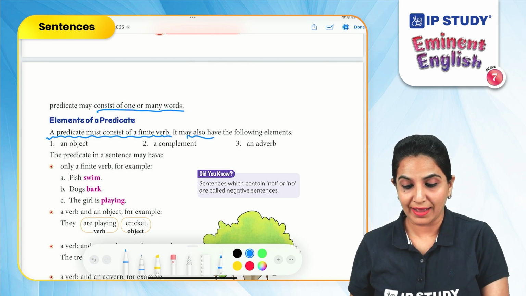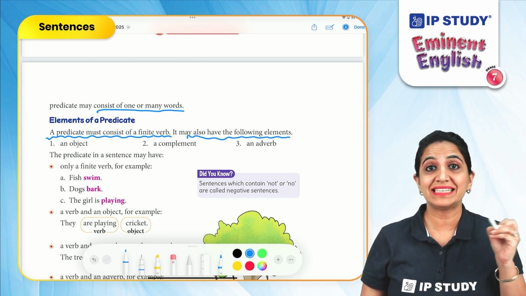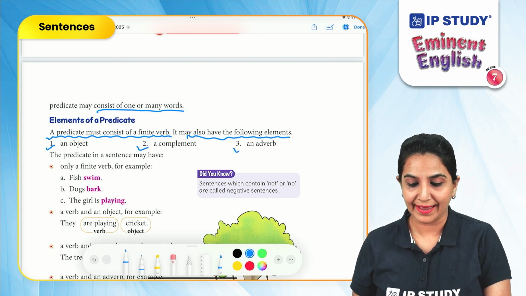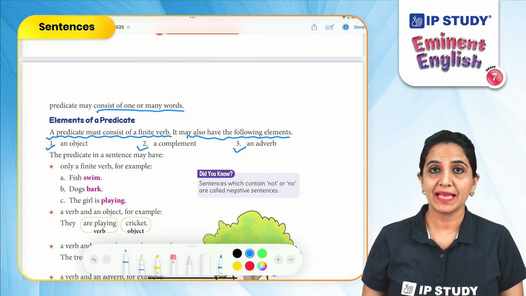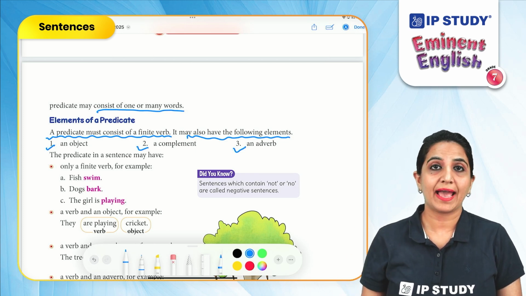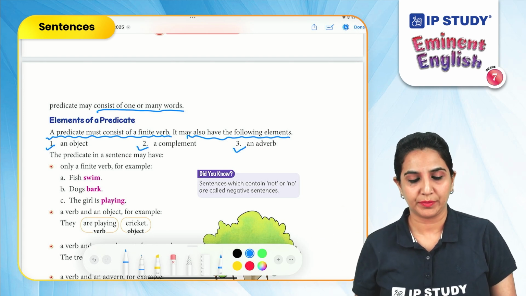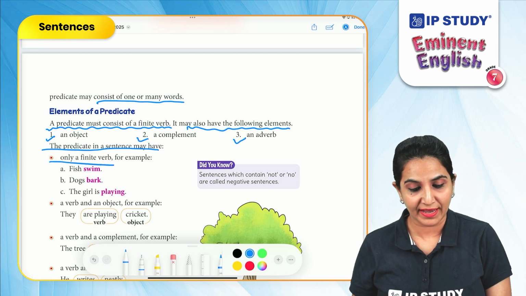It may also have the following elements along with the finite verb. And what are these elements? An object, a complement, and an adverb. So, predicate will always have a finite verb and it may also have an object or a complement or an adverb. The predicate in a sentence may have only a finite verb.